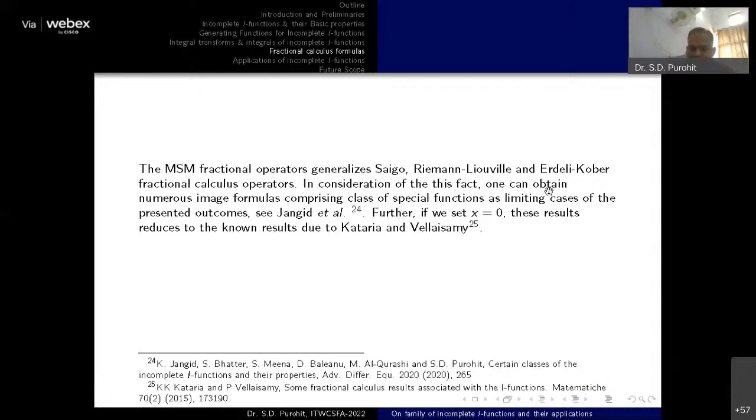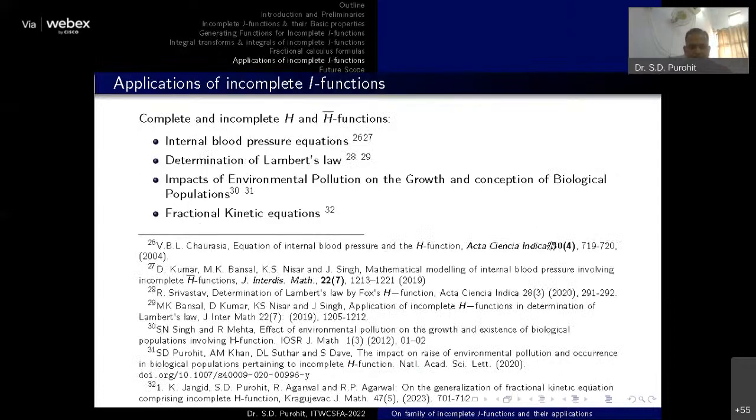Particularly, if we put x equal to 0, that means if we remove the incompleteness, these results will be automatically converted into the fractional calculus results associated with the I function. And they are well reported in the literature. People have already given these results. So these are particular cases of our result.